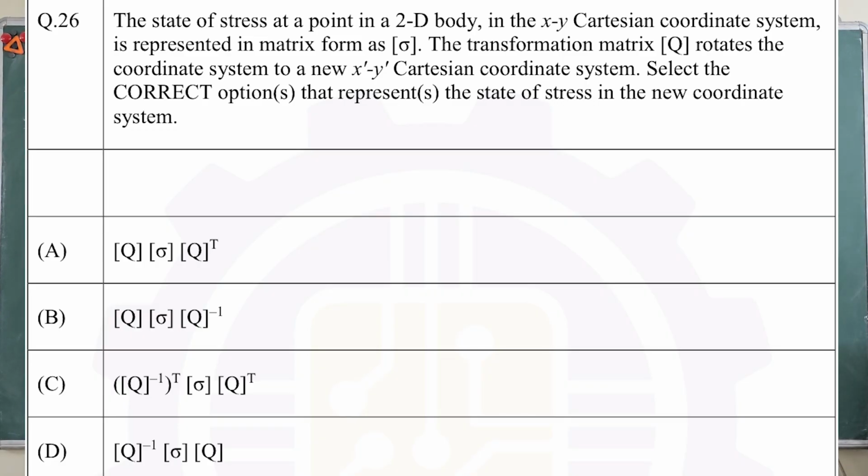Let's solve question number 26. The state of stress at a point in a 2D body in the XY Cartesian coordinate system is represented in matrix form as sigma. The transformation matrix Q rotates the coordinate system to a new x dash y dash Cartesian coordinate system. Select the correct option that represents the state of stress in the new coordinate system, and they are giving you the 4 options. The given options are these. Let's start with what is sigma and what is Q.